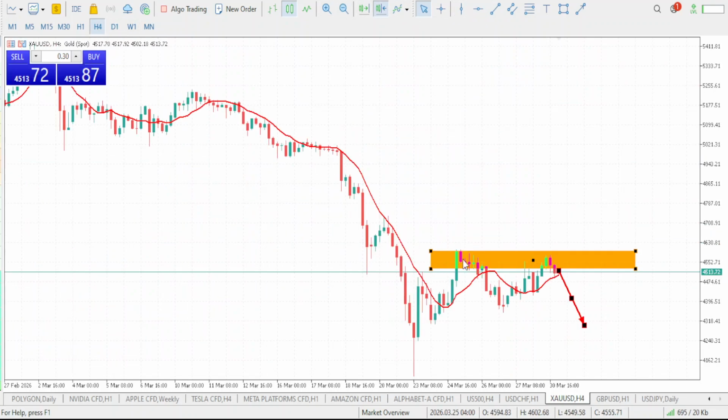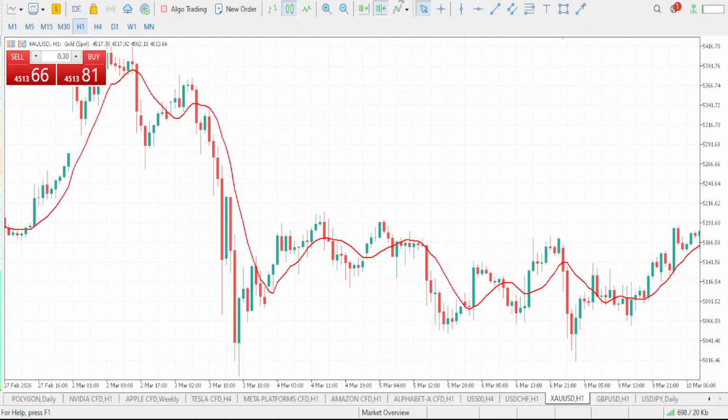Take a look at it, right? So the market has been rejected from this level. Now it has tapped this level, so we'll be expecting a rejection on this level. Now let's go down to our 1 hour time frame.